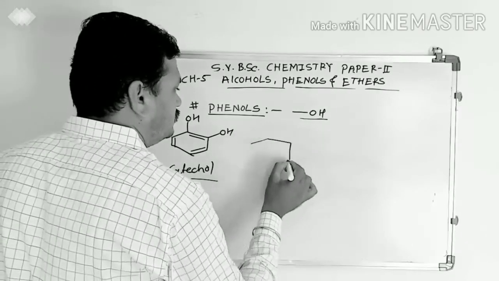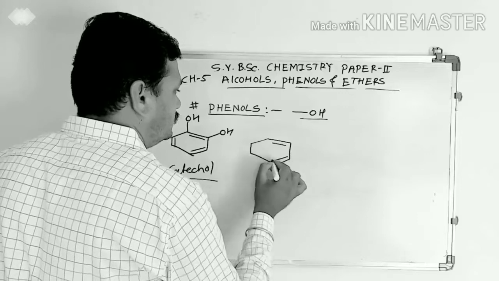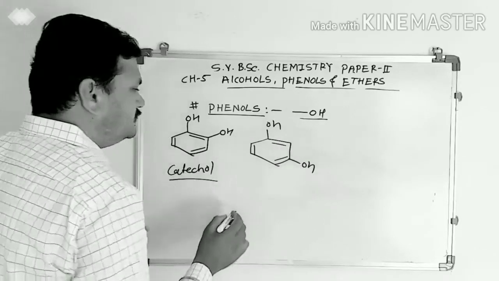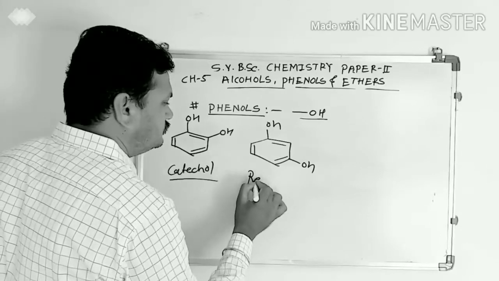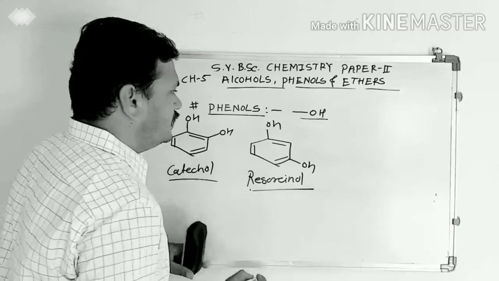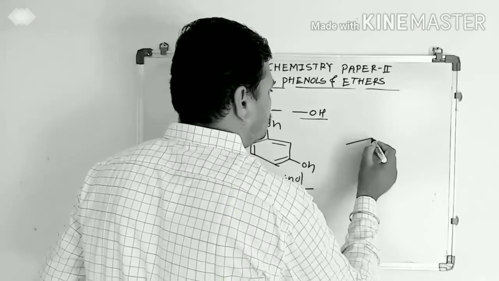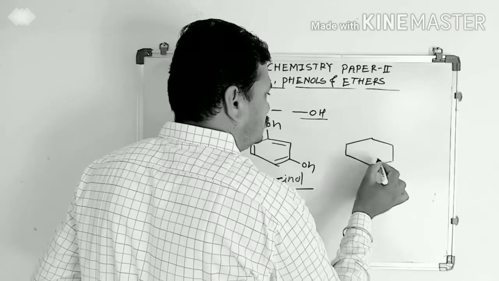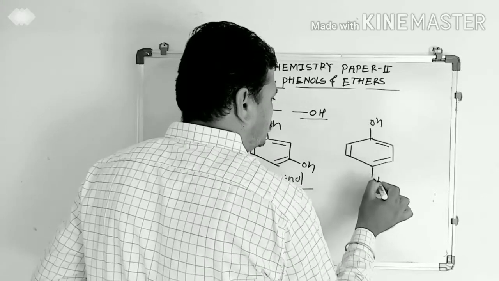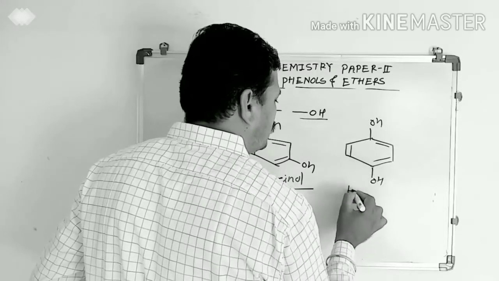When the OH group is attached to meta position, then it is known as resorcinol. When the OH group is attached to para position, then it is known as hydroquinone.